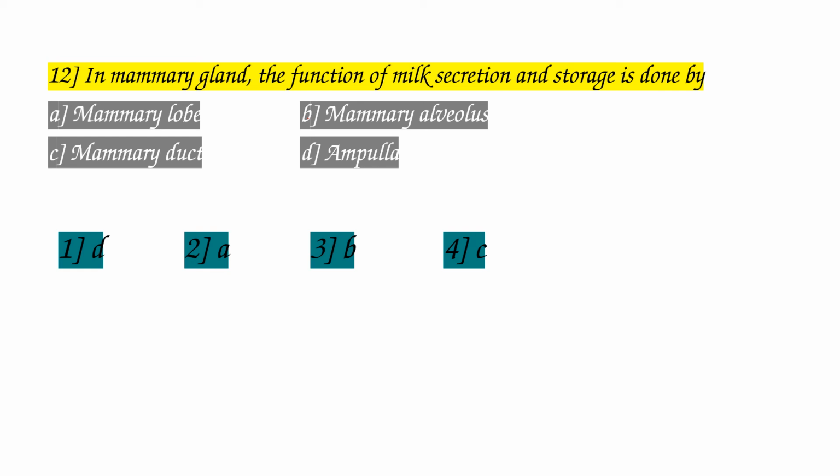Which part is responsible for milk secretion and storage in mammary gland? We already know that the structural and functional unit of mammary gland is alveolus or alveoli. Alveolus is the singular, alveoli is the plural. So mammary alveoli are responsible for milk secretion and storage. Hence, they are called the structural and functional unit of mammary gland. So the correct answer for this question is option 3.